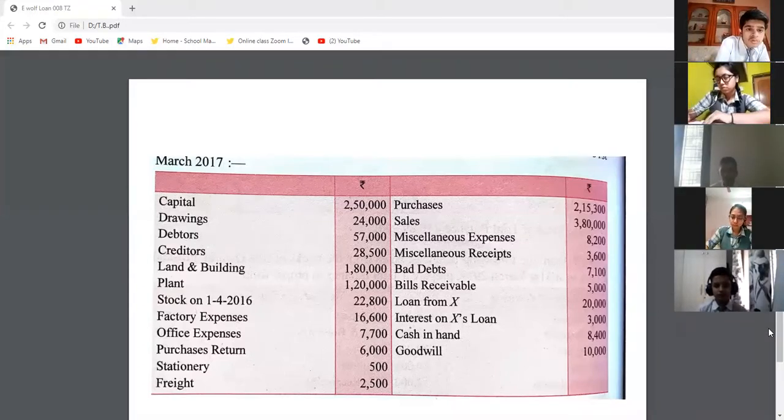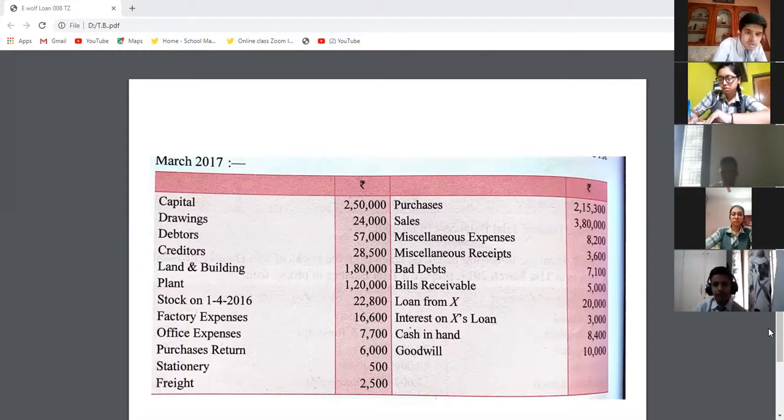Yes, Krish Gupta, where to write it? Credit. Miscellaneous receipt also in debit? Very bad. No, credit. Miscellaneous expenses in debit and miscellaneous receipt is income. That's why in credit.